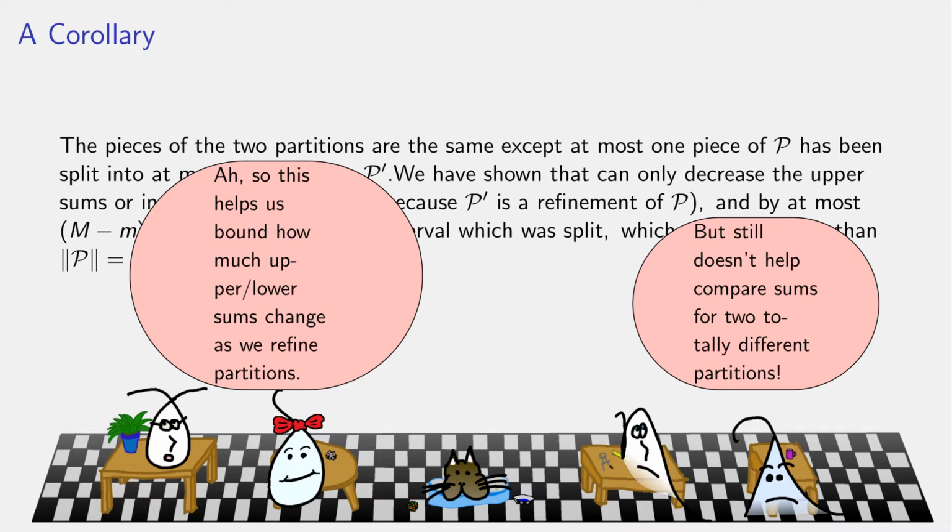But if we have two completely different partitions, this isn't terribly useful. This tells us how we can go from one partition to another partition that has one point added. But if I just have two totally different partitions with perhaps no points in common, there's not a lot this does for us, that's true.